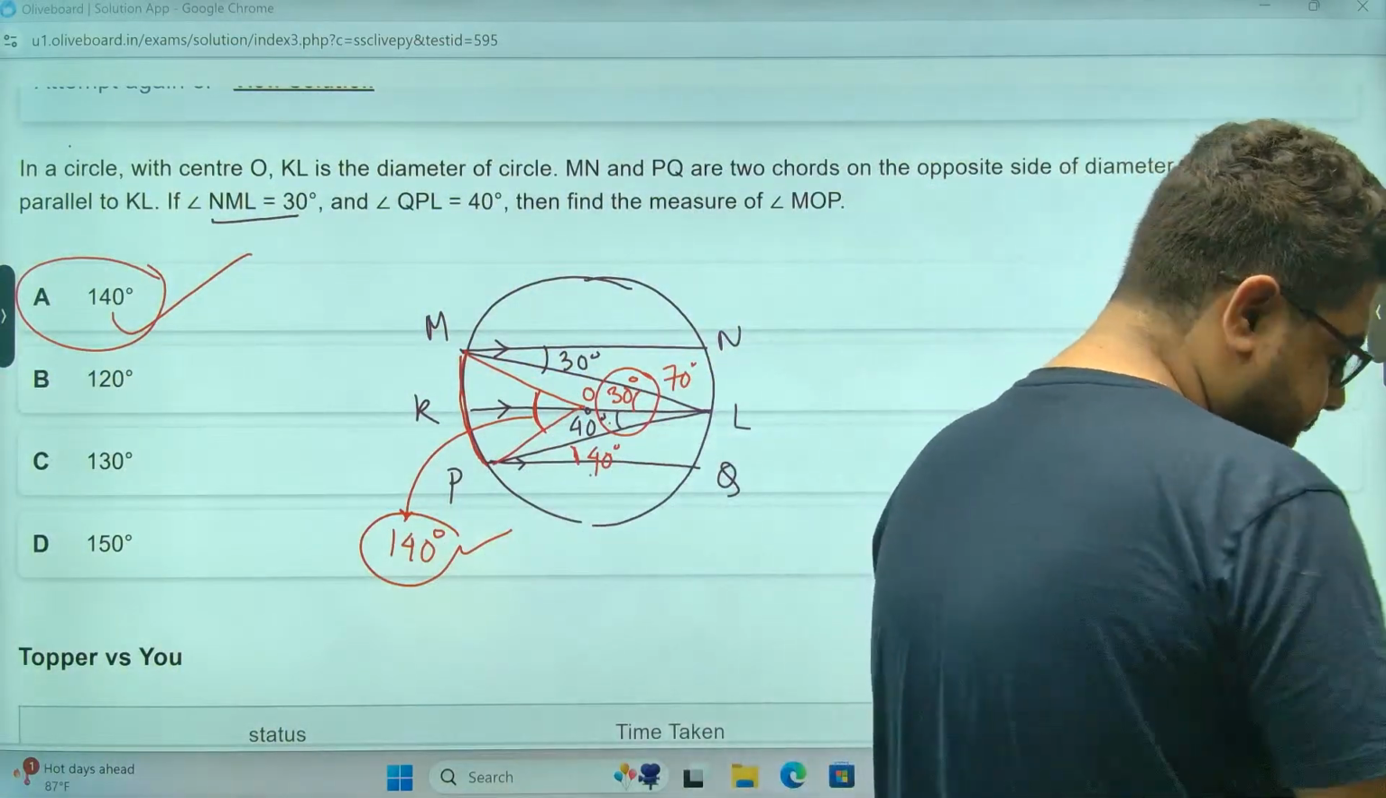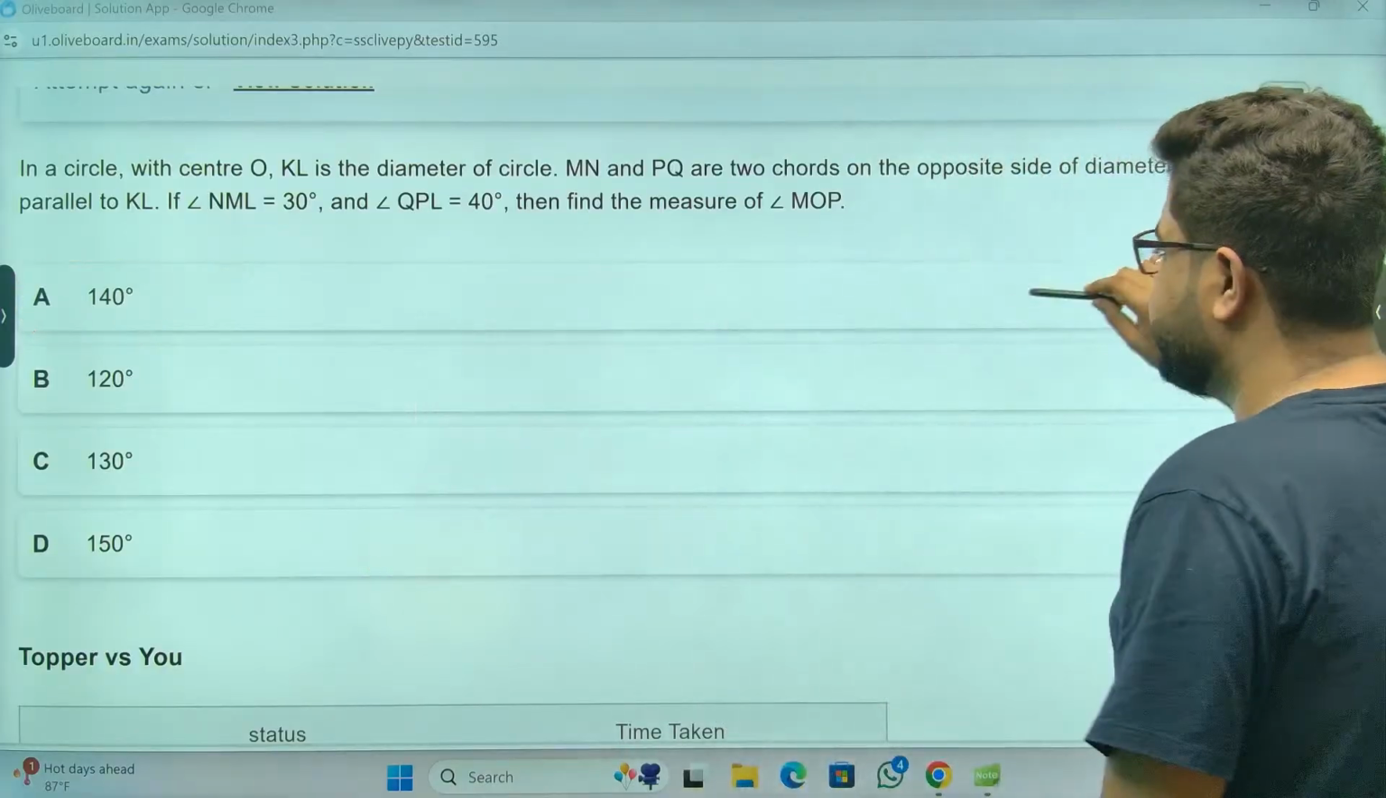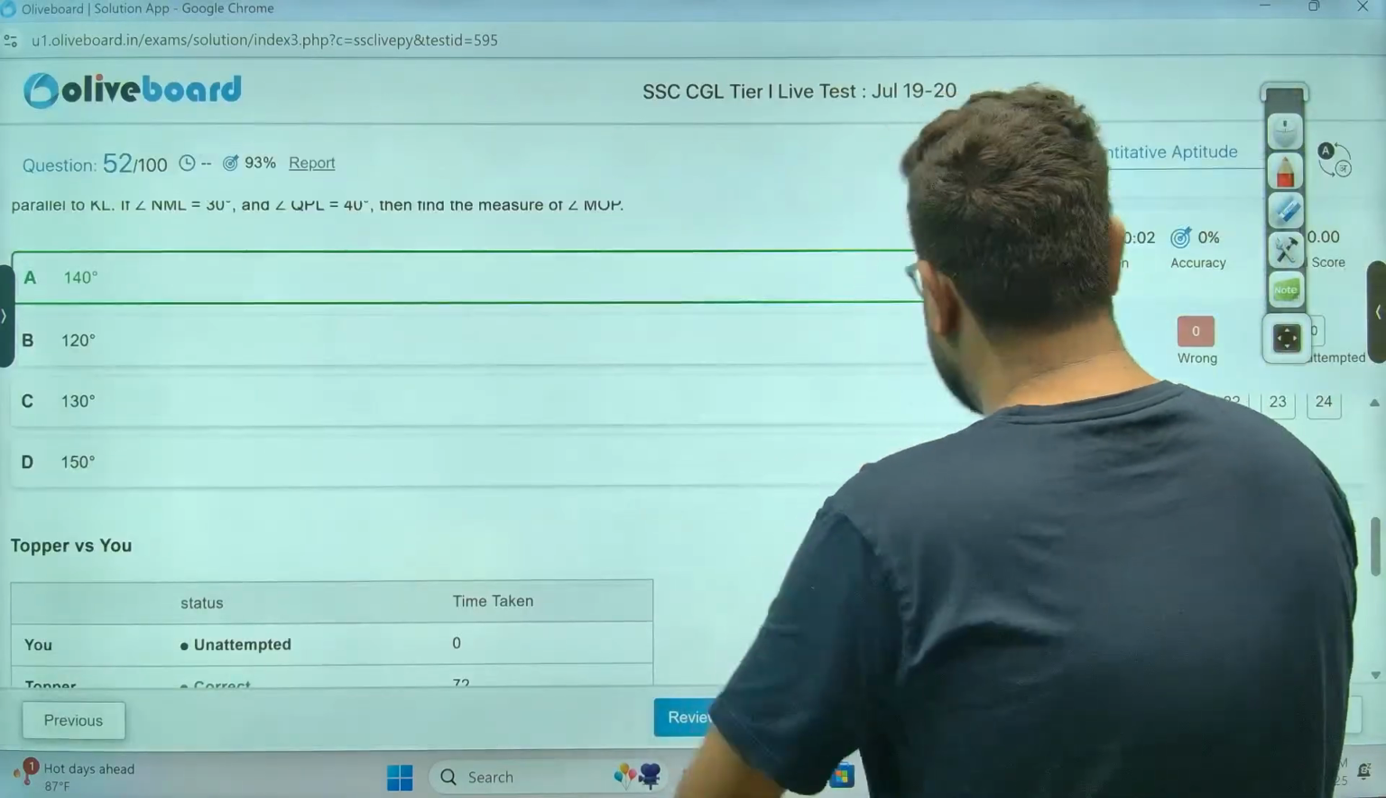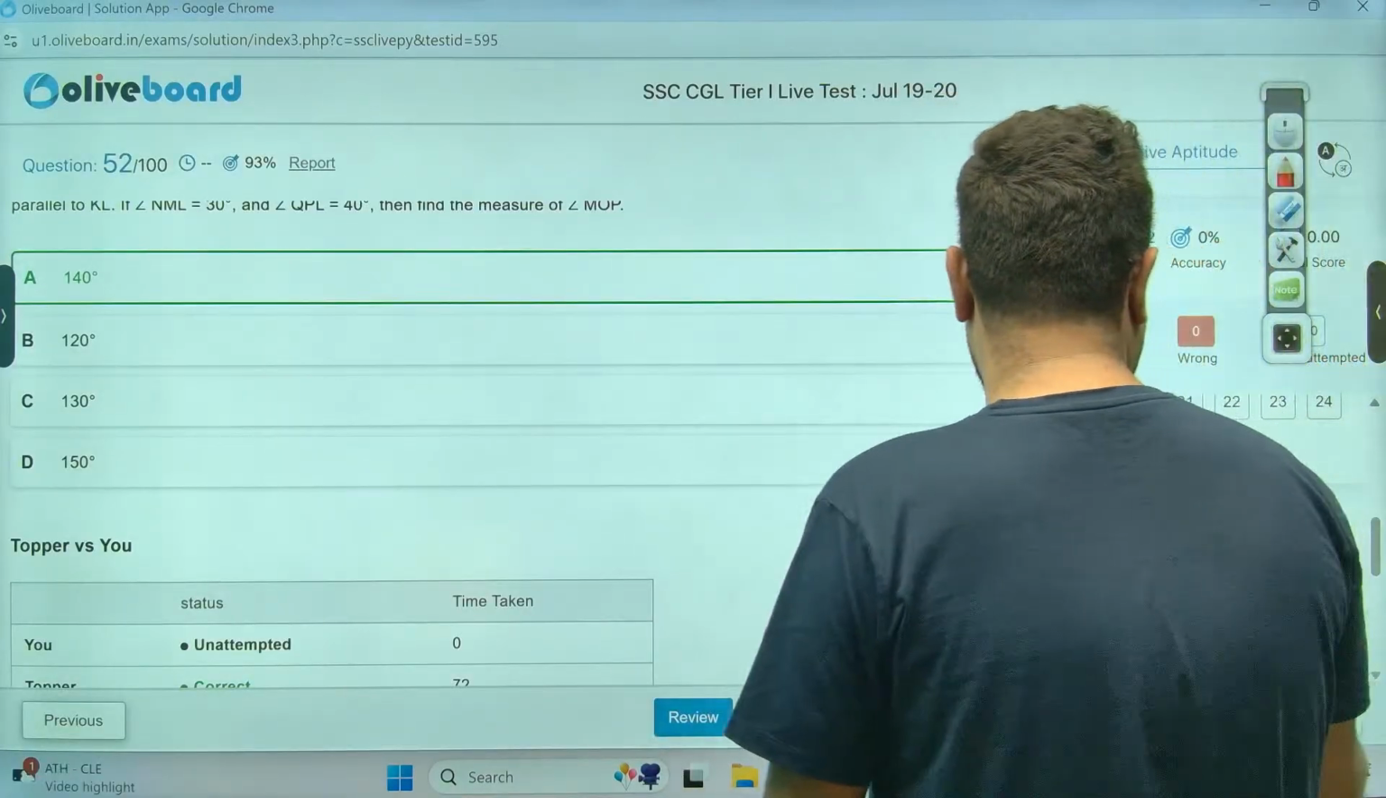Reena, again perfect. Very, very good, Reena. Very good. Let's move ahead, bro. So again, it was not a difficult question. Very simple.